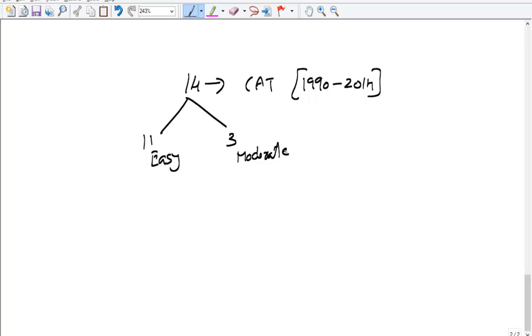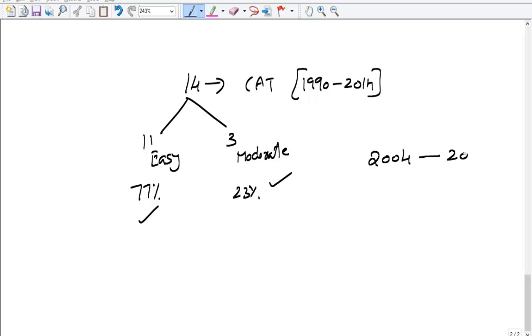But if you observe it, 11 and 3 questions, you can simply say that almost 77% of the questions are easy, or like 23% of the questions are moderate. It means that more than 3/4 of the questions are easy questions. Well, some of them might have appeared in the 1990s actually. But do remember, the level of difficulty of last year's CAT, or in the last 4 or 5 years of CAT, is not at all very high.